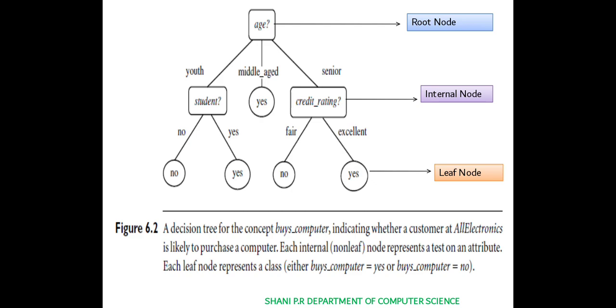Here they have considered whether the customers are youth, middle aged or senior, and whether they buy the computer or not. Here the class is known. Class means no or yes. It can be true or false also. So it's a class.